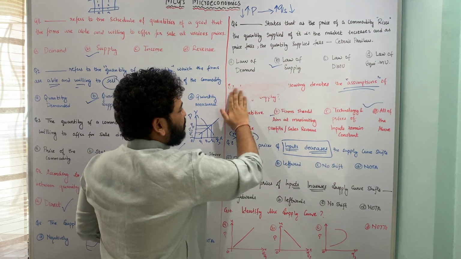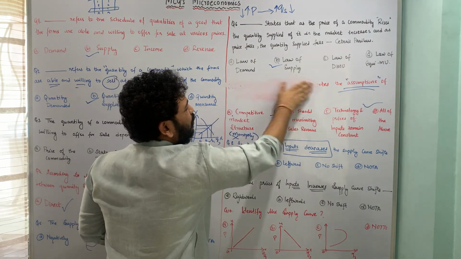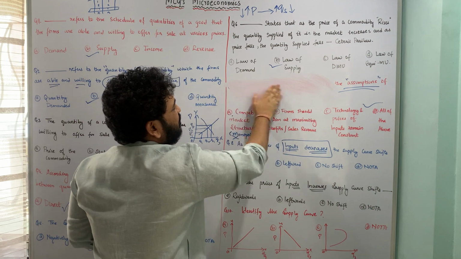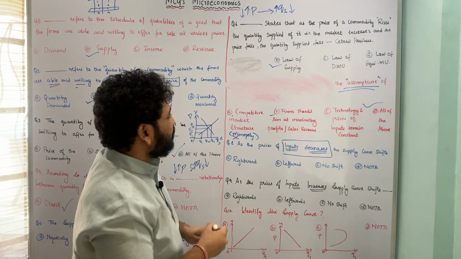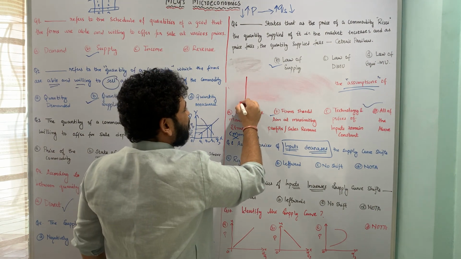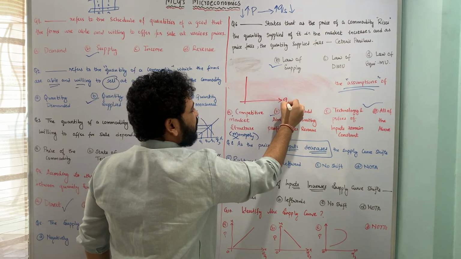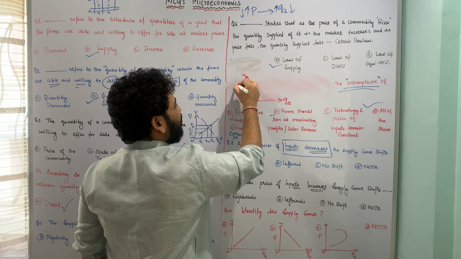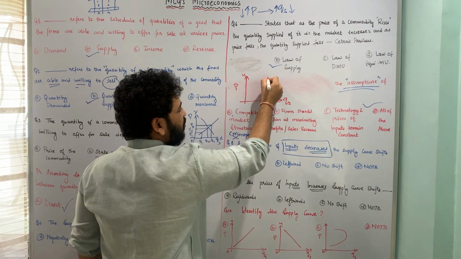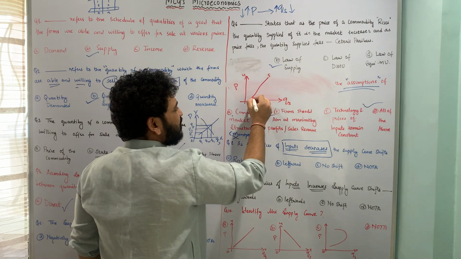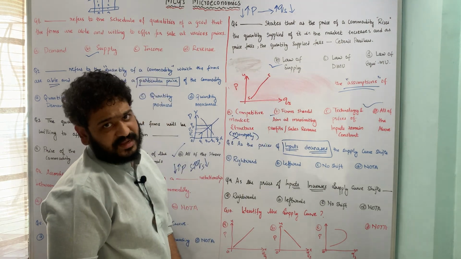So here let us look at how we can see the shape of the supply curve per se. Here, quantity supplied is on the x-axis and the y-axis is price. So let us draw our usual supply curve. SS is the supply curve which I have.